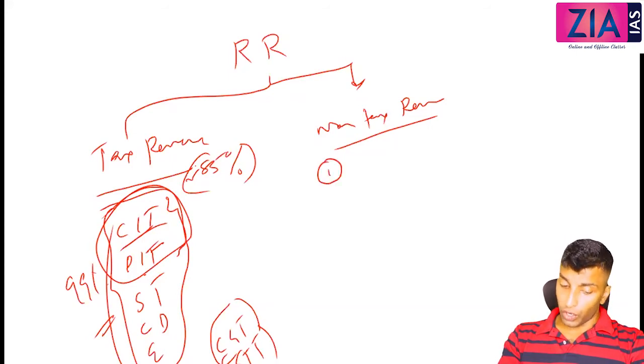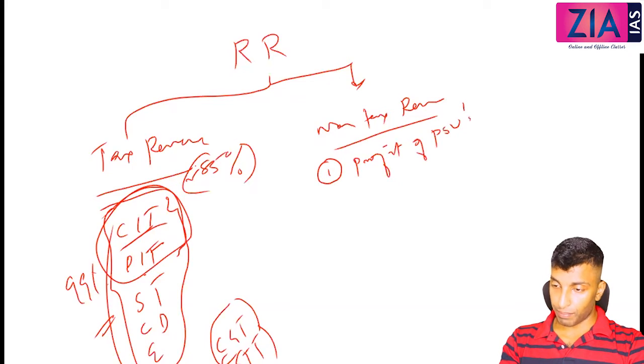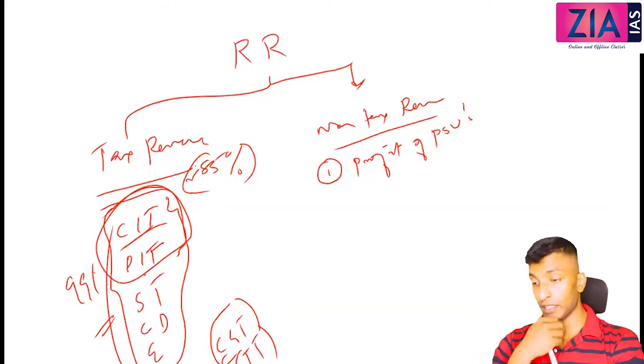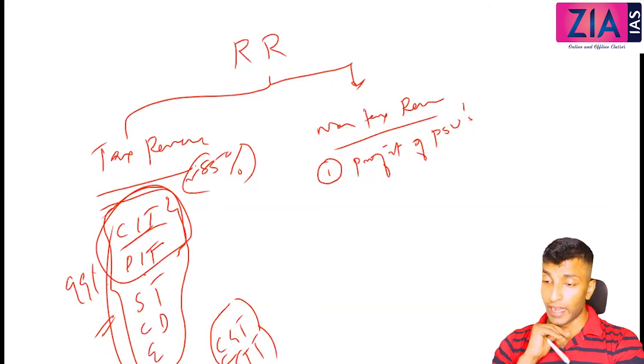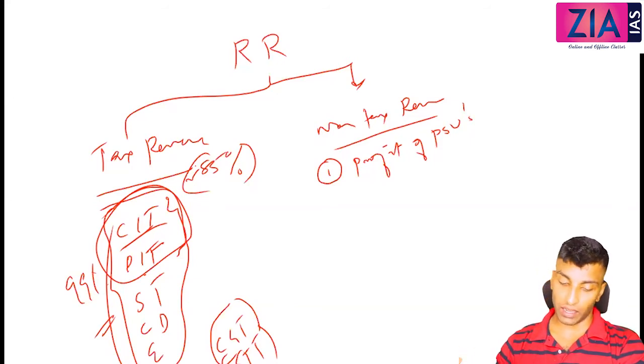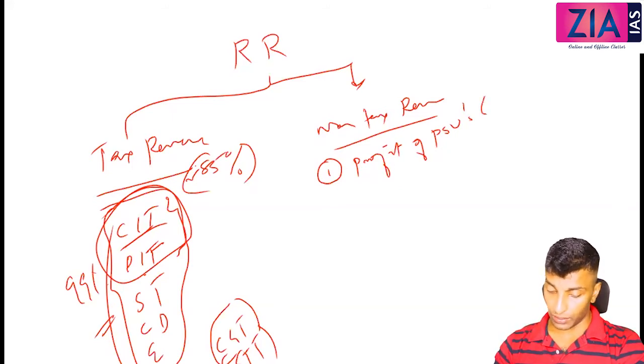Now non-tax, when you discuss, first one, profit of PSUs. You remember yesterday we discussed resource mobilization. There I discussed surplus from PSUs, the profit of PSUs, right? And I told you this is considerably increasing. I also told you in the budget what percentage is coming from this. It's a very high percentage, around 2 lakh crore last year, from PSUs only. So this is one of the single largest sources actually.